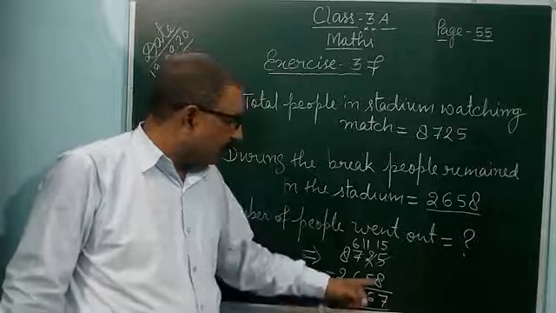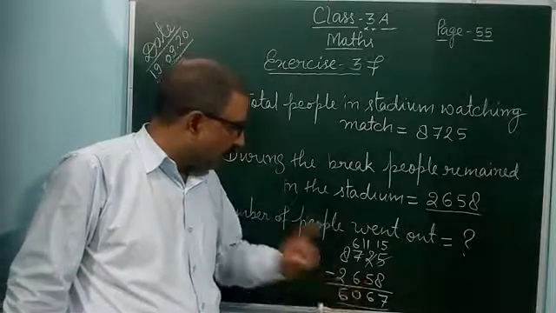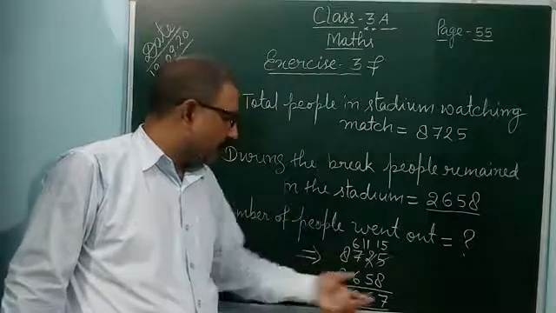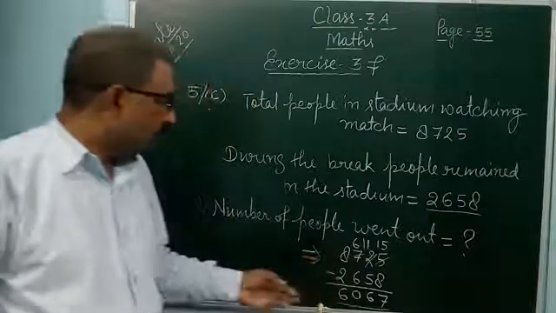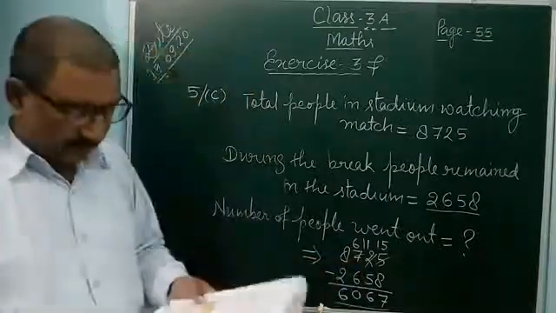You can check this: 8, 7, 15, 5, 1 carry, 6, 5, 11, 1, 12, 1 carry, 6 and 1, 7, and 6 to 8. In this way, this is correct. So 6,067 people went out during the break.